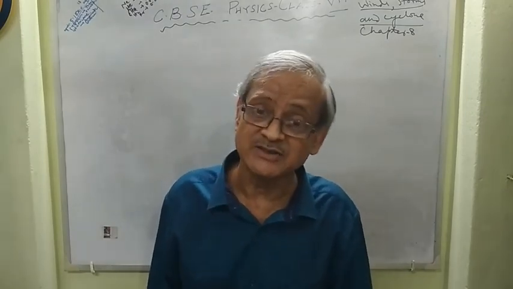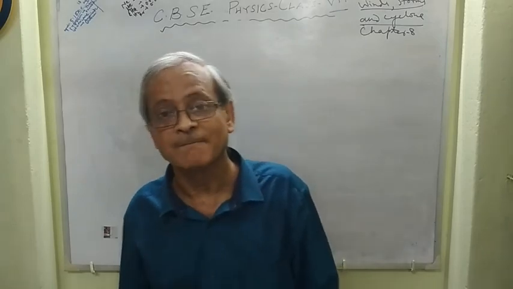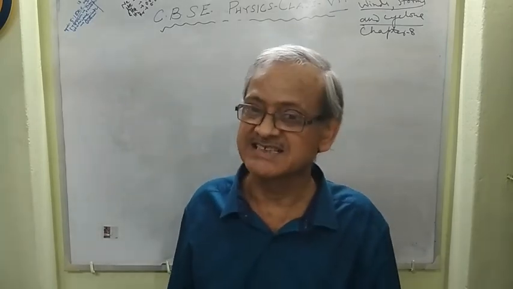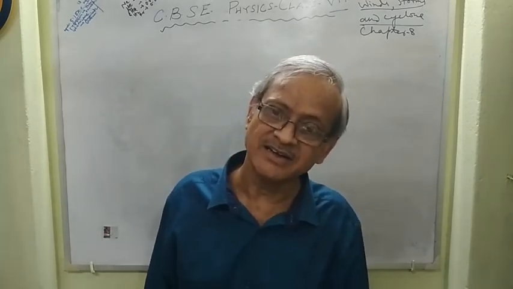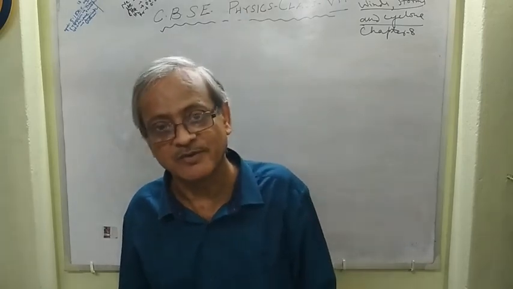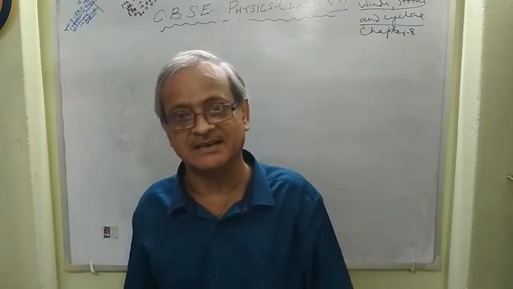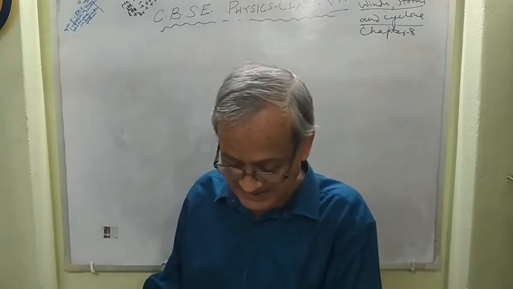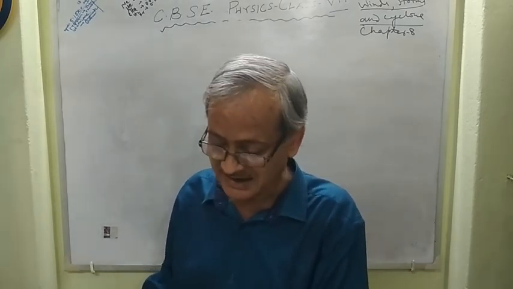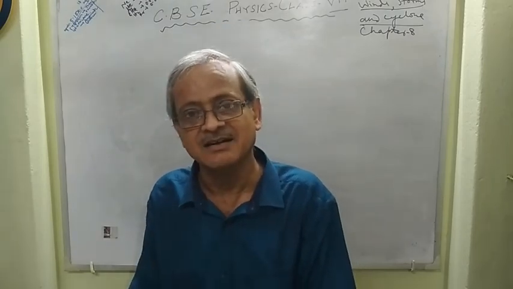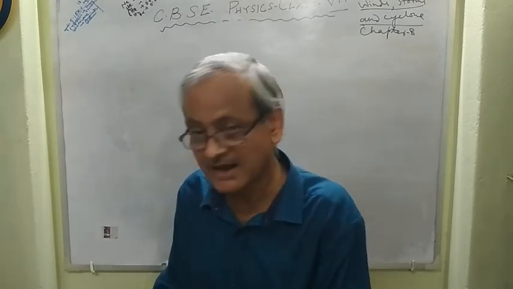Standard atmospheric pressure is 1.01325 into 10 to the power 6 dyne per square centimeter, or 1.01325 into 10 to the power 5 Newton per meter square or Pascal. Remember, in the next class we will explain other questions and start the new chapter, right? Okay.